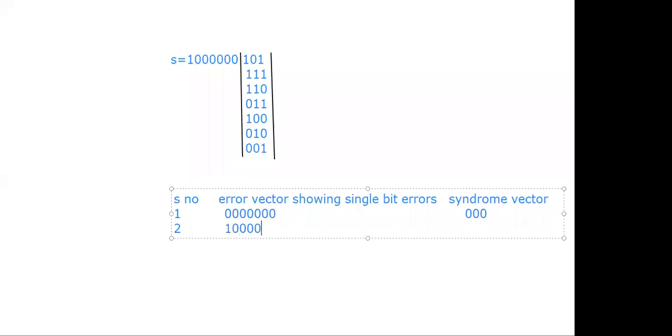And second one, what is the error vector? 1, remaining all are zeros. And what about the syndrome vector? First row of the H transpose matrix, that is 1, 0, 1.